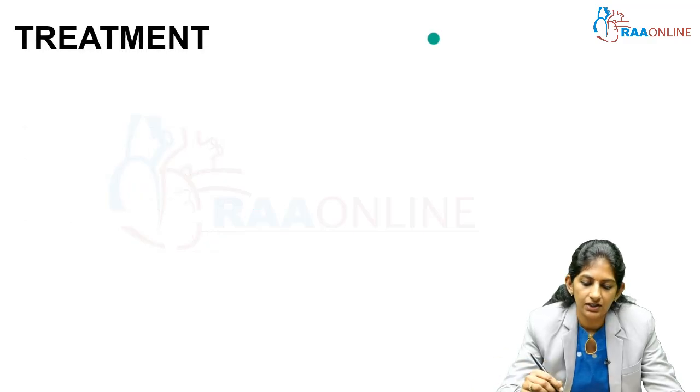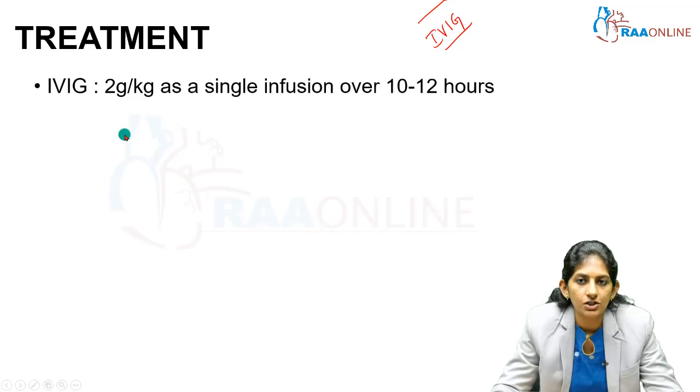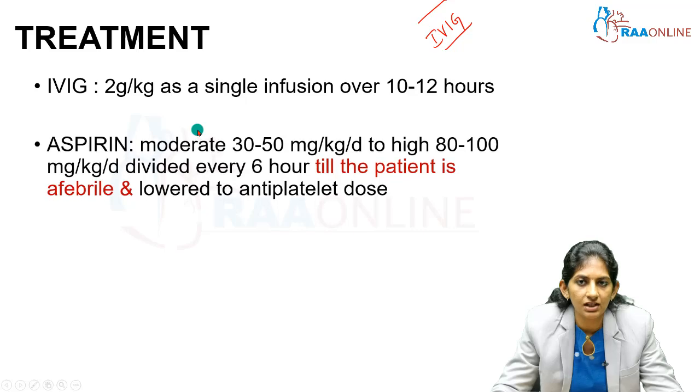Treatment, IVIG. You should all know how to give IVIG to a child with Kawasaki disease. So dose will be 2 gram per kg single infusion over 10 to 12 hours. And then start the child on aspirin. Very, very high dose, moderate to high dose aspirin.